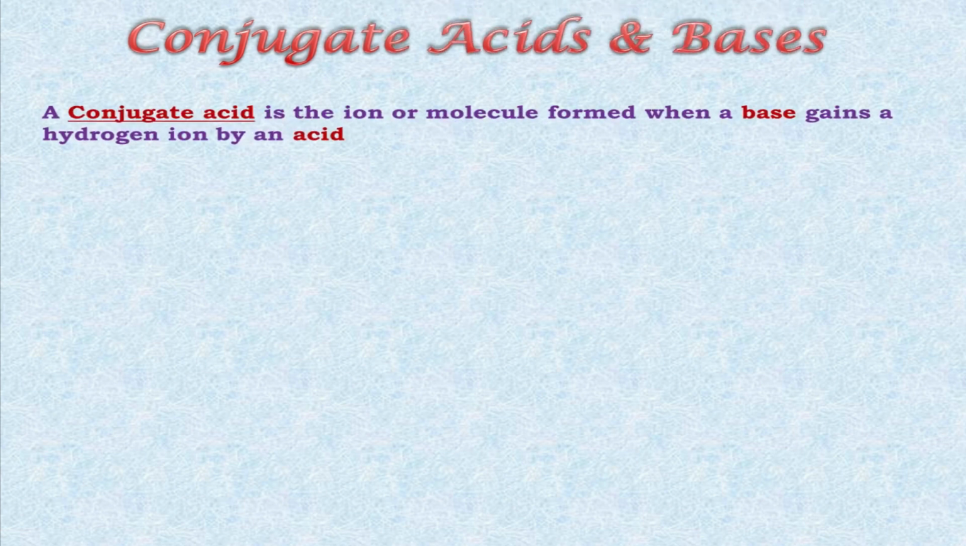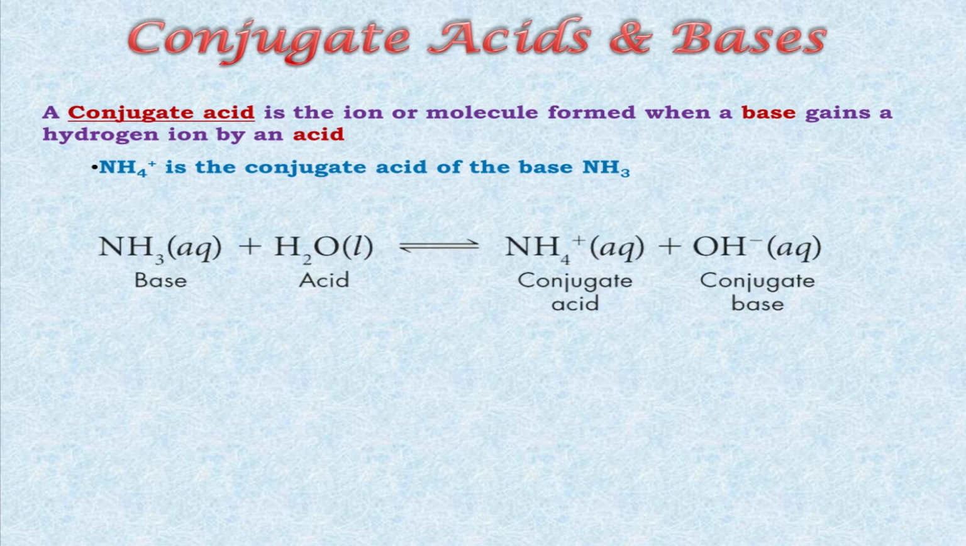Let me give you the definition of conjugate acids and bases. Conjugate acid can be an ion or molecule formed from a base. Actually, it is the part of base, but it is formed when the base gains hydrogen ion from an acid. Therefore, it is called conjugate acid. Like in the previous example, NH4+ was the conjugate acid of base NH3. So you can see it is the part of base, but it is formed because of acid, because acid donates hydrogen ion, therefore it is known as conjugate acid.